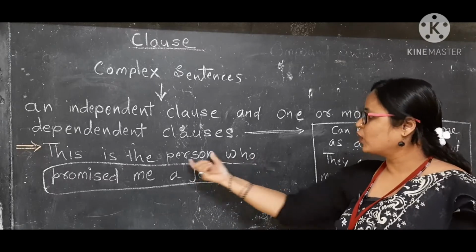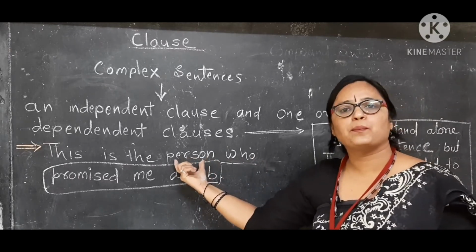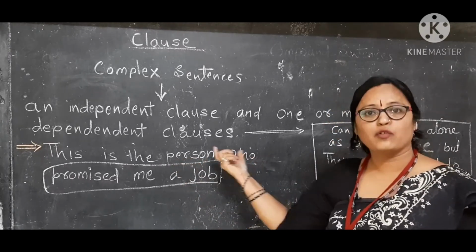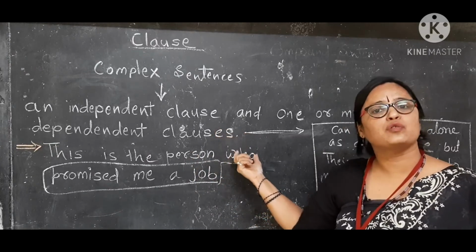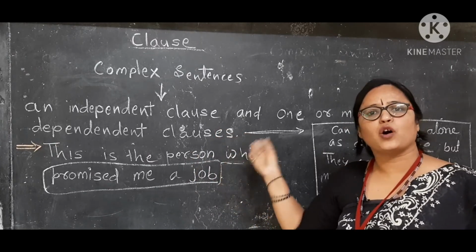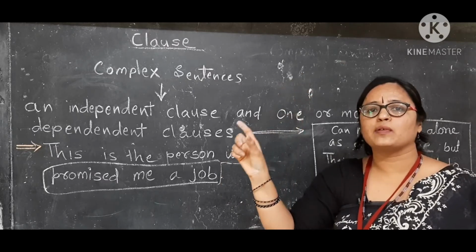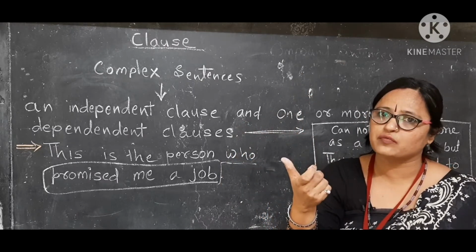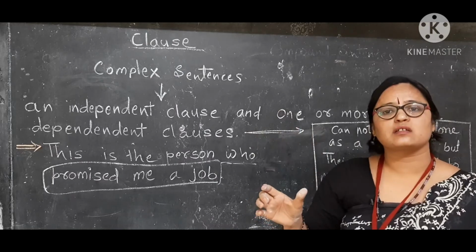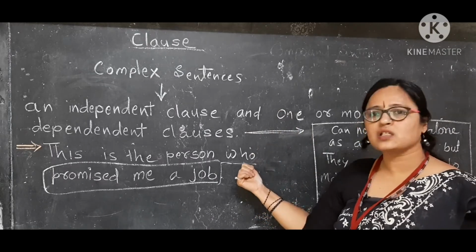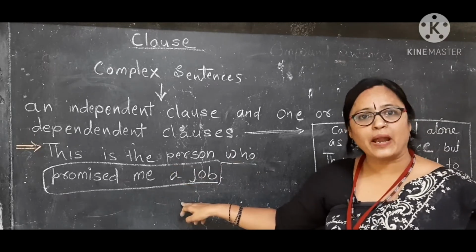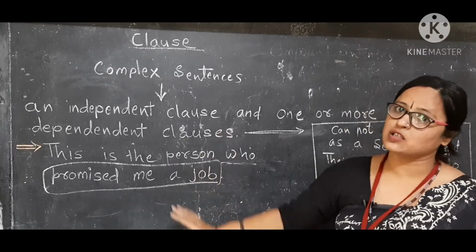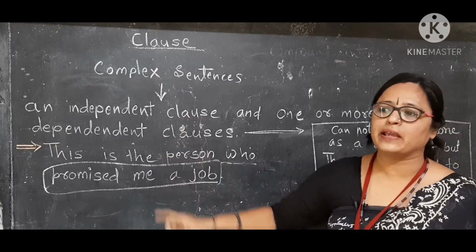So for a person we use who, for a place we use where, for a thing we use what. In the same way as we use WH words to form WH questions, we use those WH words here to join the dependent clause to the independent clause, the subordinate clause to the main clause.